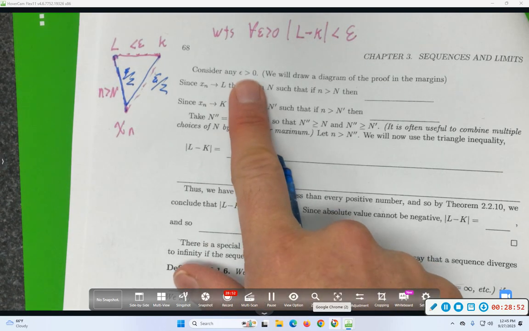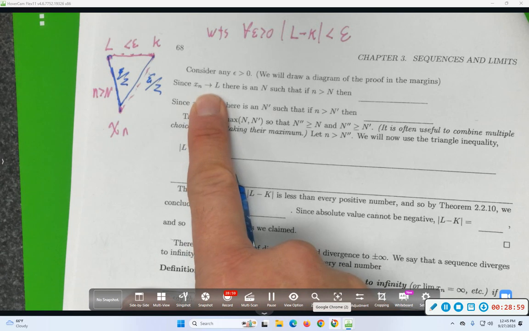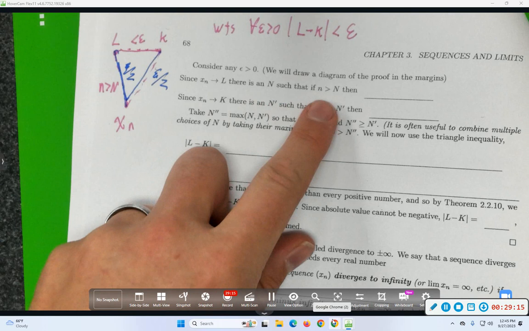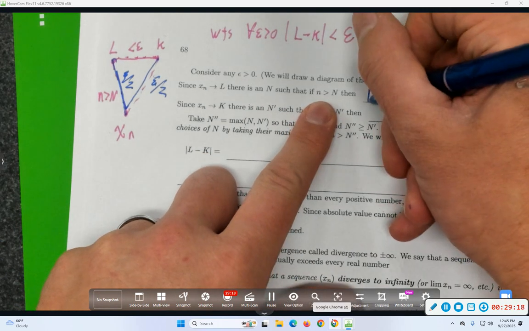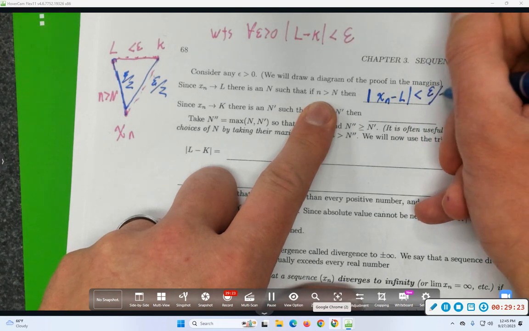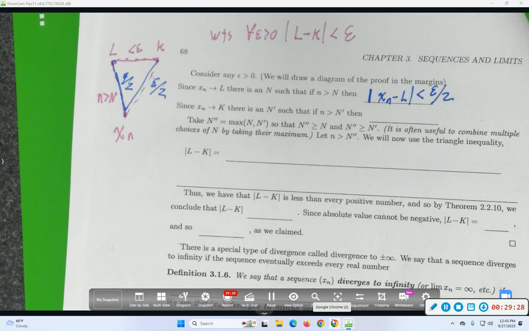So we'll consider any epsilon bigger than 0. Xn converges to L. So I can run this definition with absolutely any choice of epsilon I want, any positive number I want. I'm going to run this with that positive number being half of epsilon. Is half of epsilon still positive? Cool. So there is some big N, such that if little n is bigger than big N, then absolute value of xn minus L is less than epsilon over 2. Does that feel sensible?